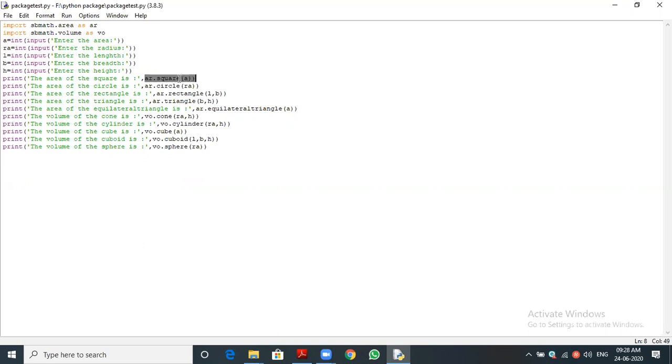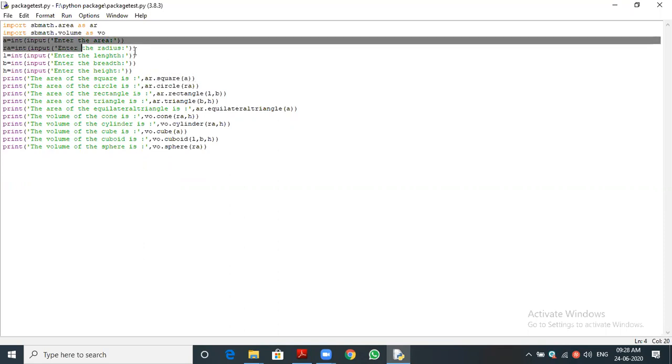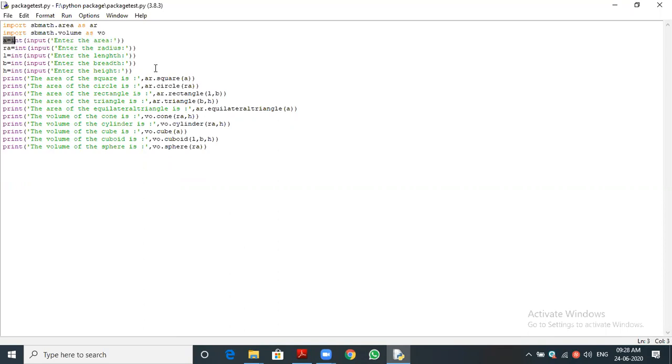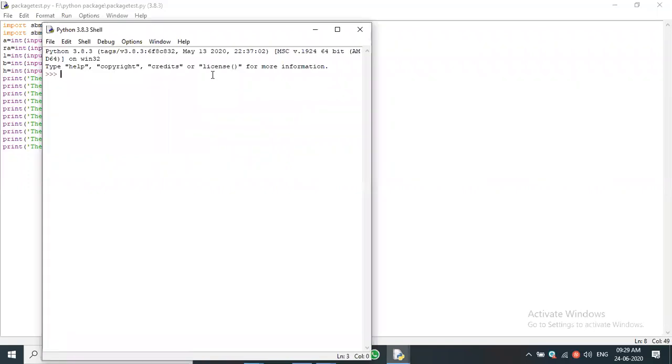Then square of A, we are passing one parameter, that is A. A we got as input. That value we are passing as an argument here. If I run this program, F5 is the way to run this program.